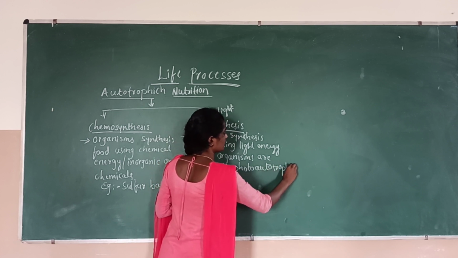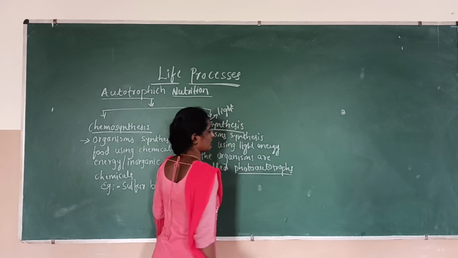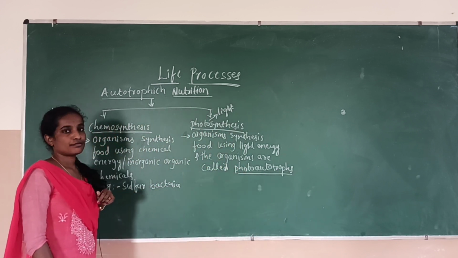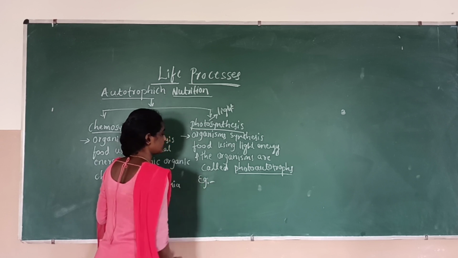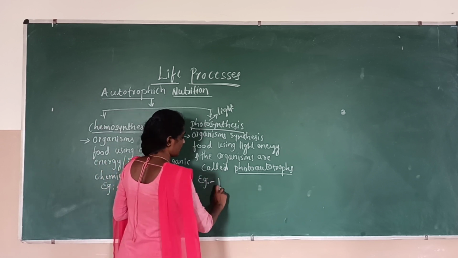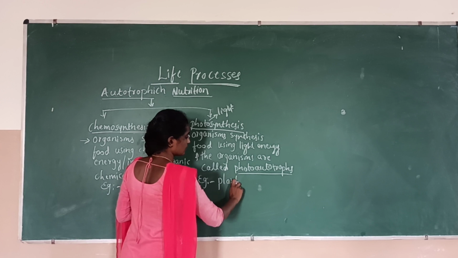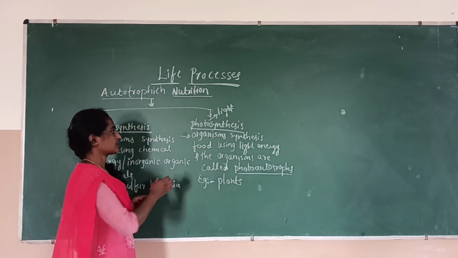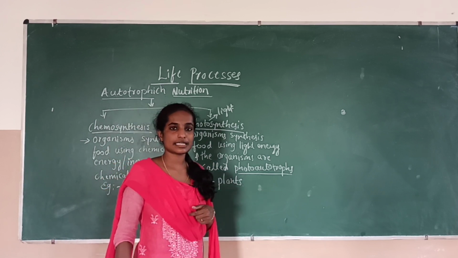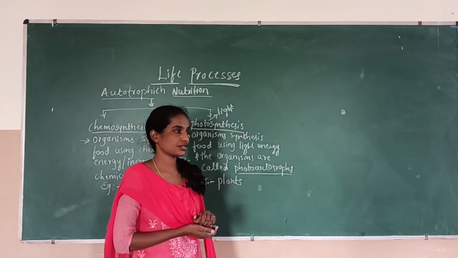The example for photoautotrophs is plants. Okay, so let me start with how photosynthesis takes place in plants.